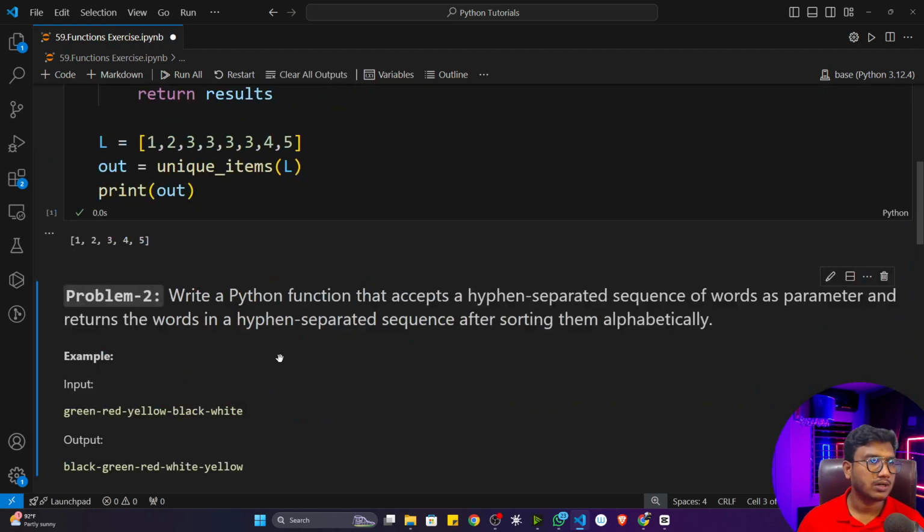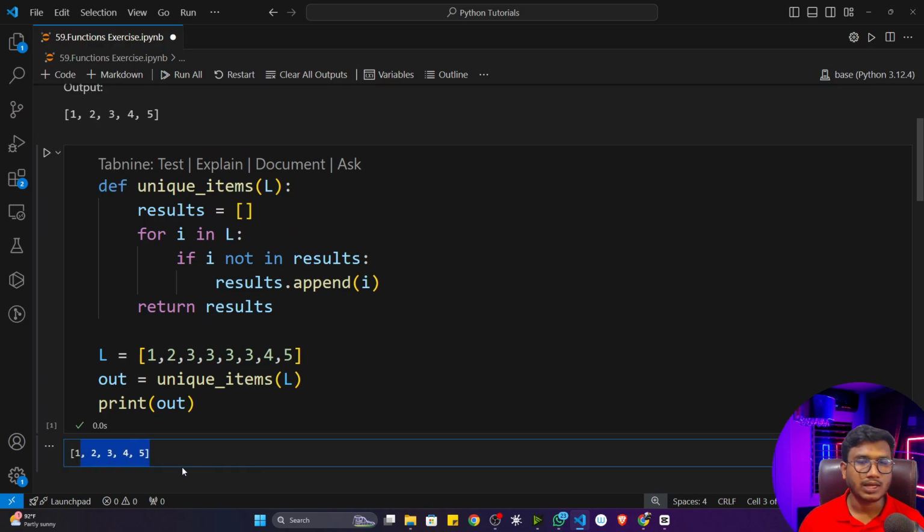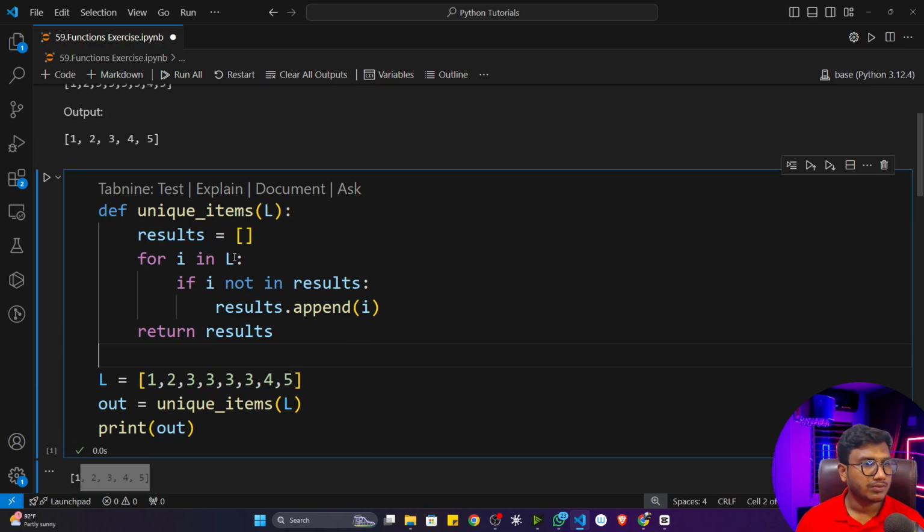Right, now if I execute, see, it will return all the unique items. So what is happening? First of all, it is iterating over this particular list. First of all, one will come and it will check if one is not in results.